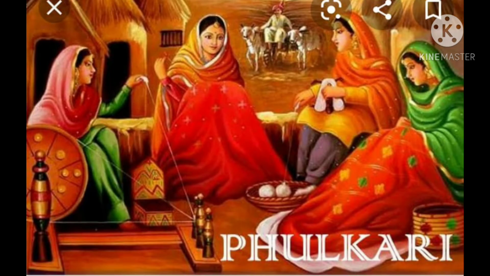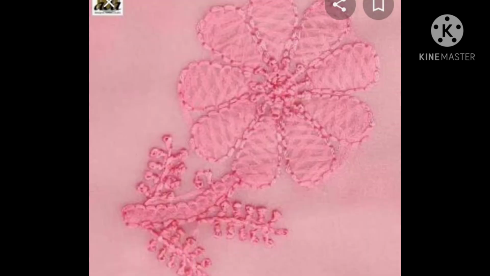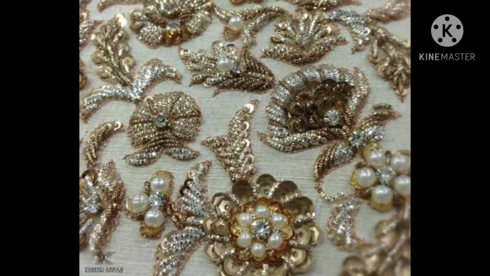Ladies of Punjab are expert in phulkari. You can see the pattern. Jaali work of Kashmir is world famous. Chikankari and Zardozi embroidery of Uttar Pradesh give us a classy look. You can see here.